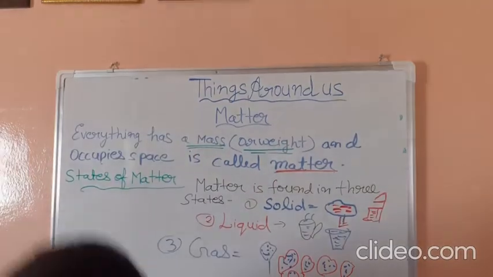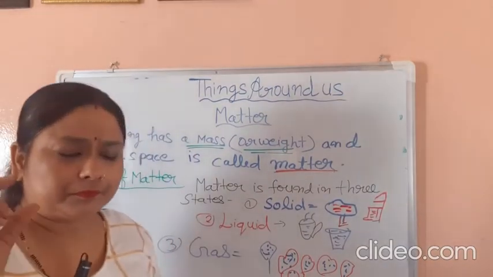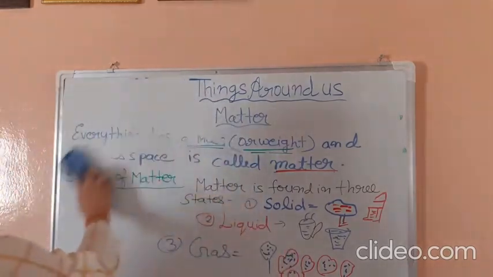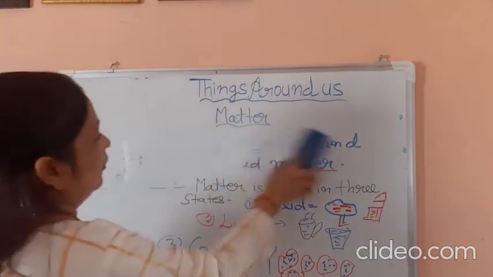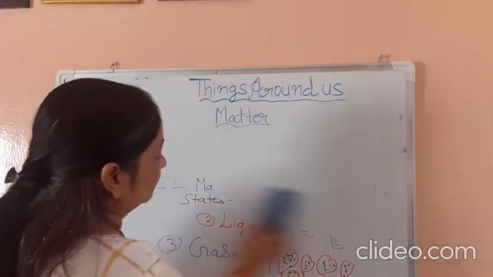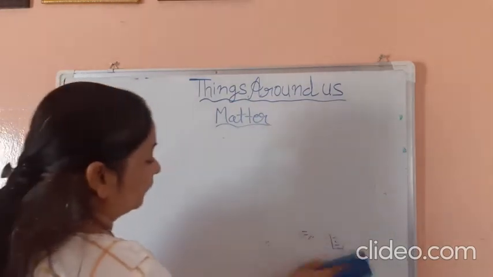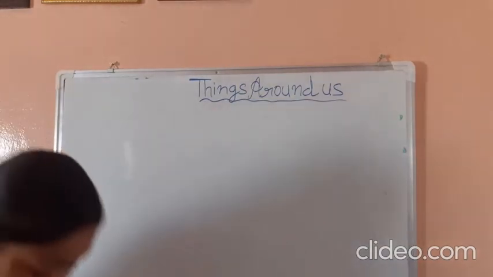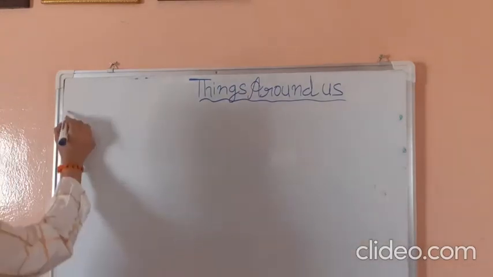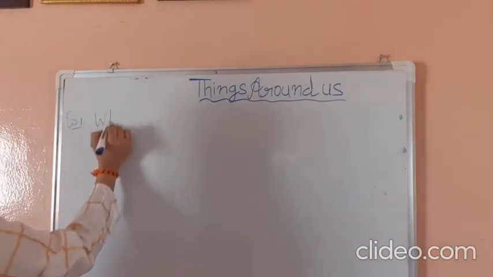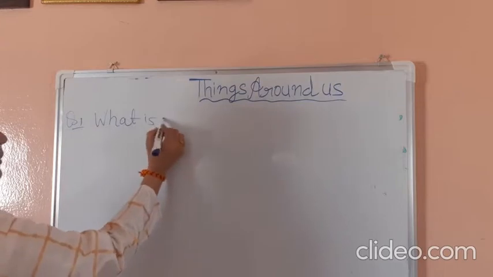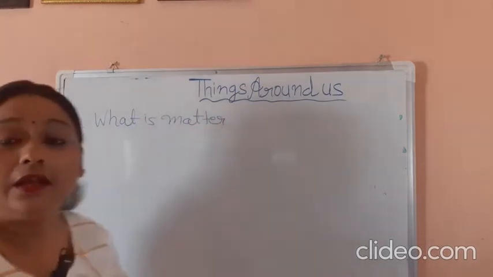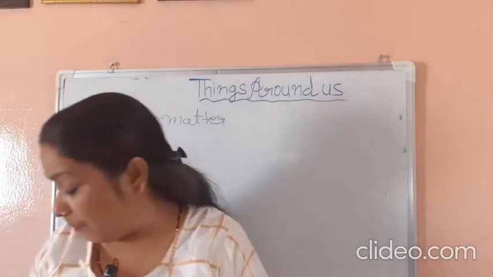We know, children, matter is made up of teeny particles called molecules. What is matter made up of?